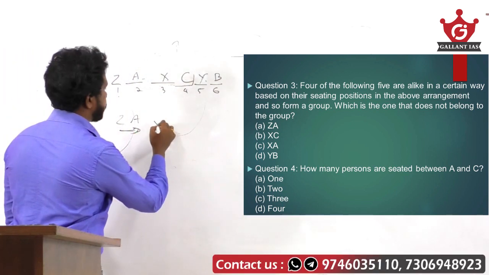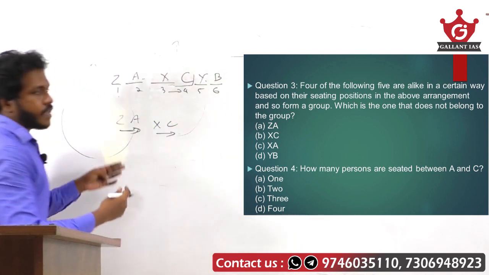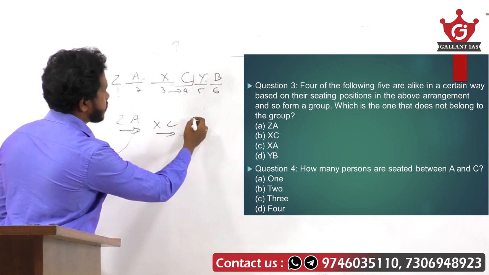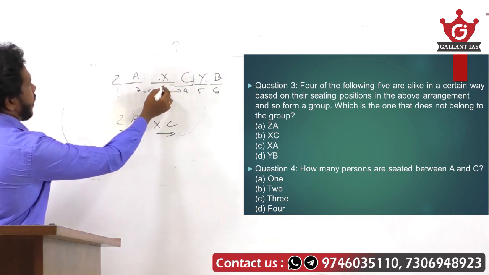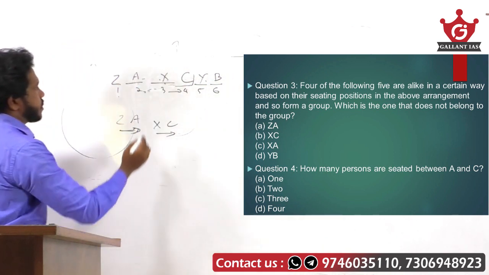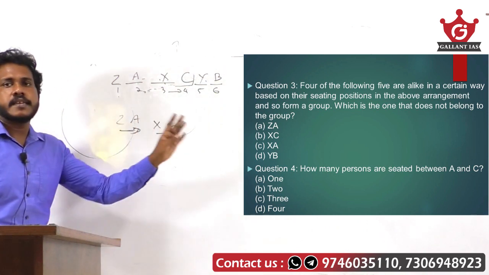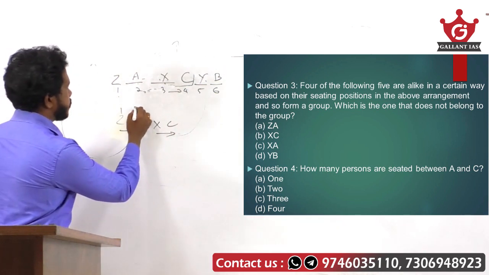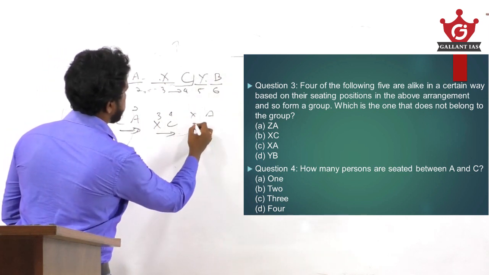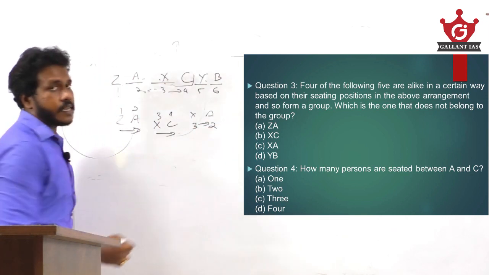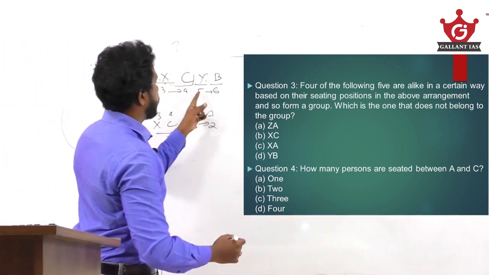In case of XC, it is from 3 to 4, so you can see a right pointed arrow there. And in case of XA, it is to the left side, right? X is in third position and A is in the second position. All the others are in ascending manner: 1, 2, and in case of XC 3, 4, but in case of XA it is 3, 2. That is a descending position. And in case of YB, here also it is ascending, that is 5, 6.